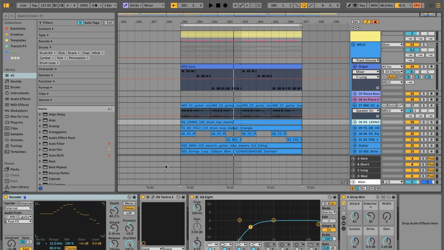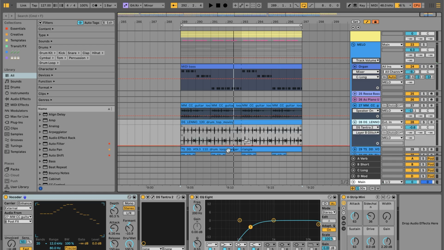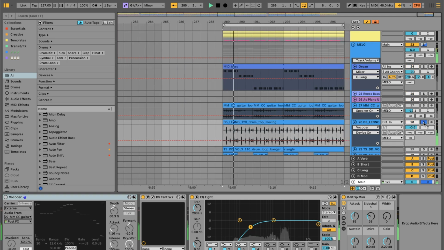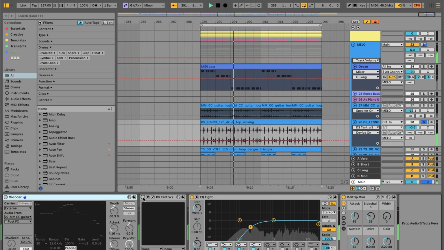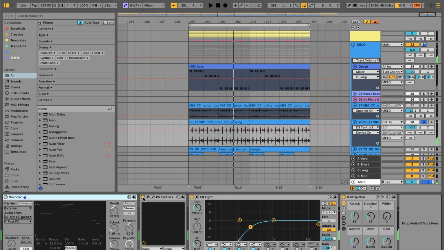Cool, kind of funky, plucky, another sounding, I would almost say, guitar part. And it's turned off because I have this other drum loop here. Without the vocoder, this drum loop sounds like this. Oh, there's a tantra on it. Cool disco-y loop. And then with the vocoder and the tantra, it sounds like this.